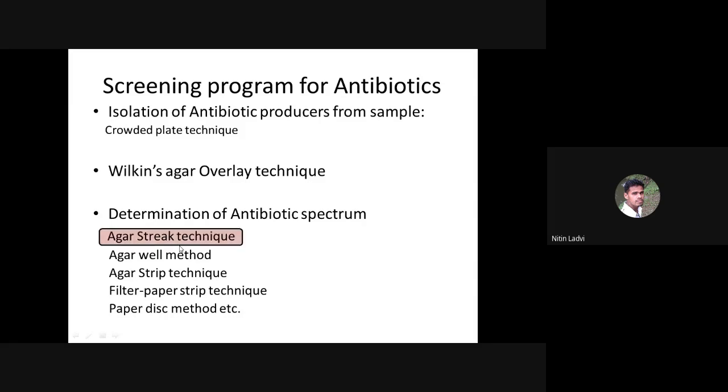I have put down the sequence of all these techniques by considering their actual requirements. The agar streak technique and the agar-well method are the two methods which basically require only the test organism and a nutrient agar plate, or we can say the culture medium plate. That's why I have put these two as the first two methods. The remaining two actually require something else as a basic requirement.